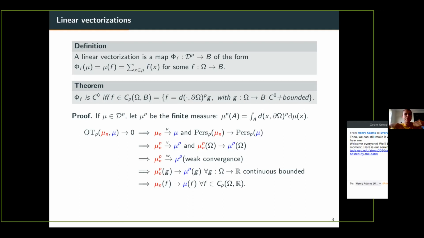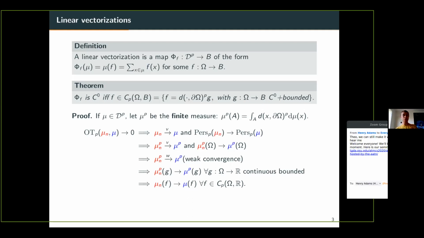So mu may not be a finite measure, but mu_p is always a finite measure. Why? Because the total mass of mu_p, that's to say mu_p of omega, is the integral over omega of this quantity, and is exactly equal to the total persistence of the diagram. And by assumption, we say that our diagrams have finite total persistence. So this mu_p is a finite measure.